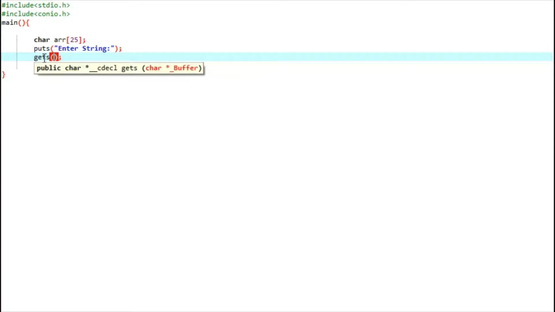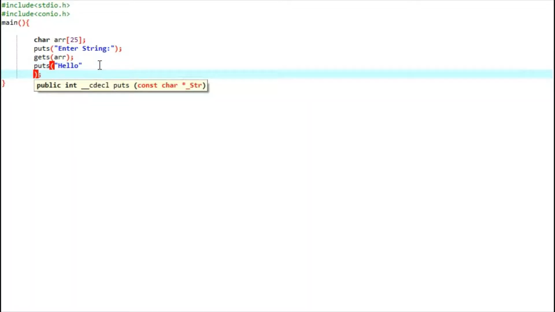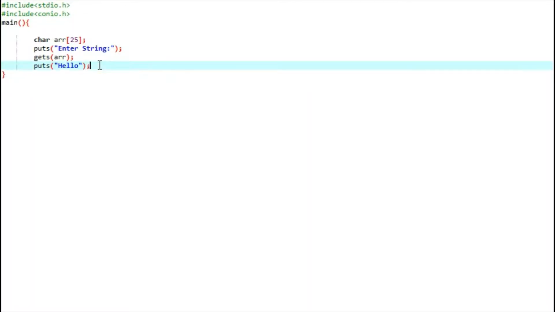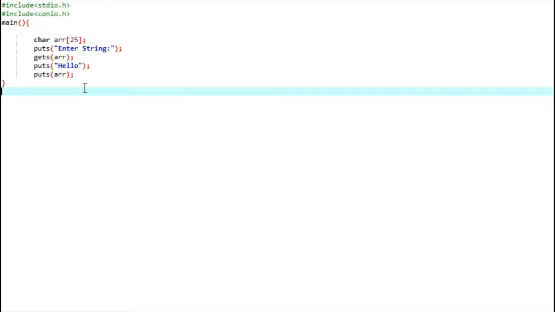The gets function will accept the input and assign that value to the array, and the puts function will display the string that we are passing. Let's display the array now by the puts statement. So puts array. Let's now compile it and execute it.